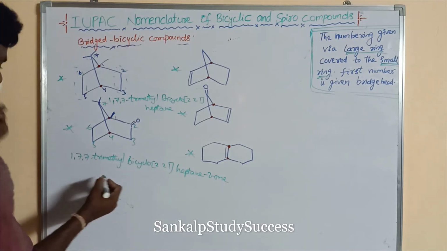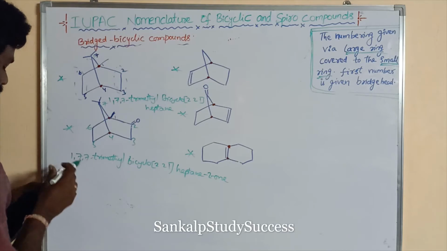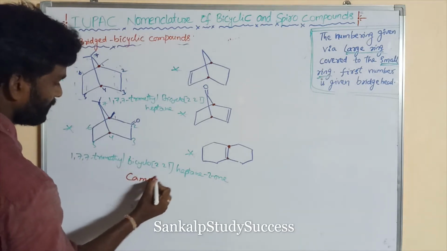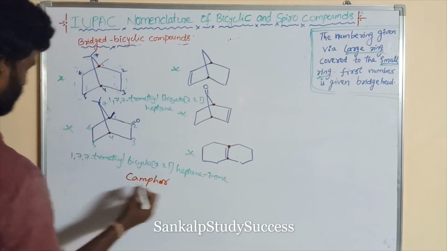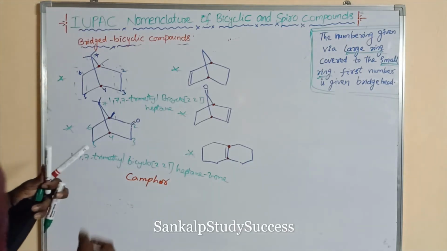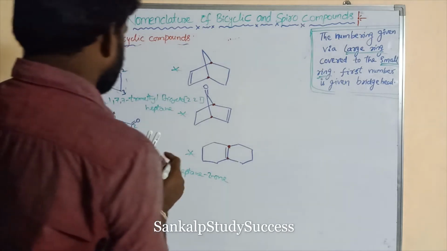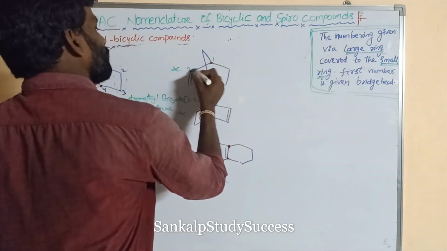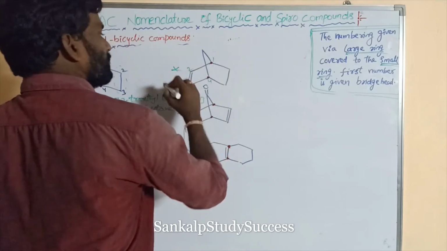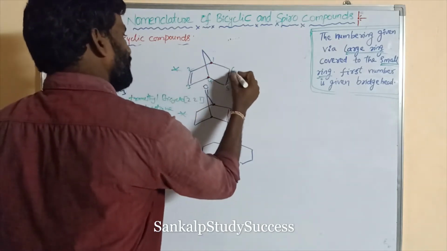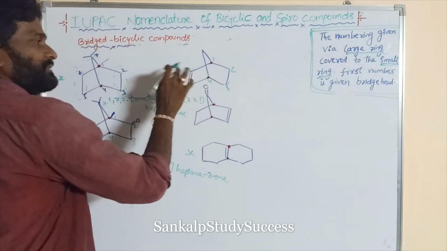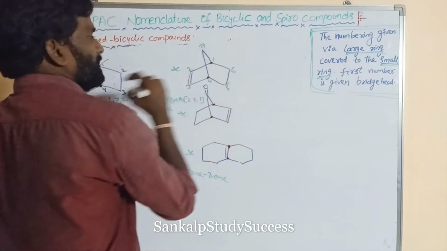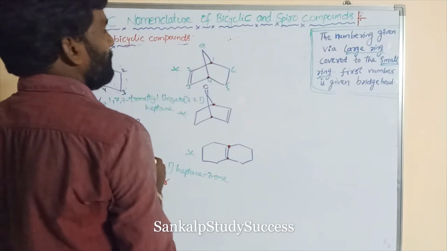Its common name is camphor. So its common name is camphor. Right. And next goes to this one. What is its name? So the numbering is given from 1, 2, 3, 4 from the left side. Why? Because the double bond is present, that is given least priority. First priority 7.